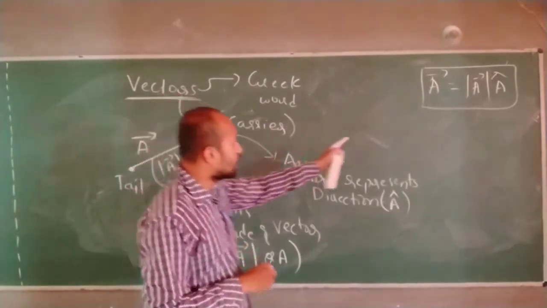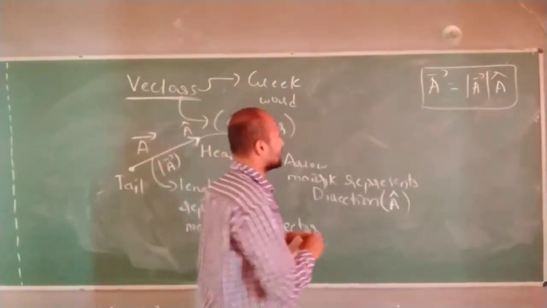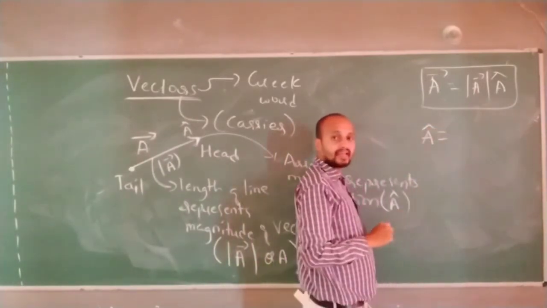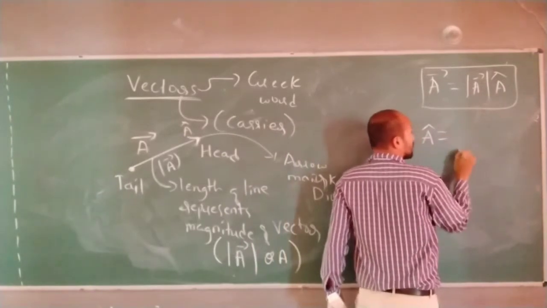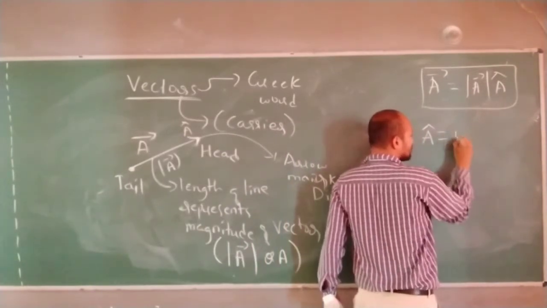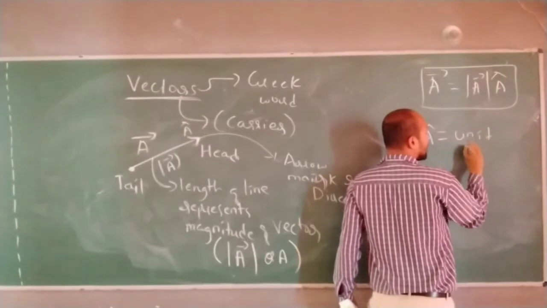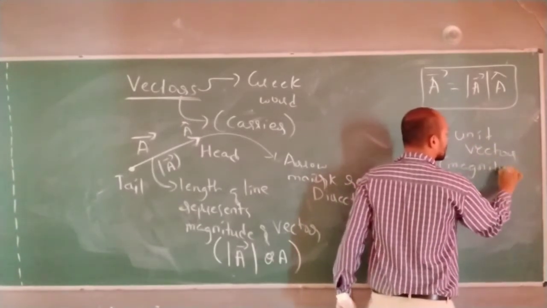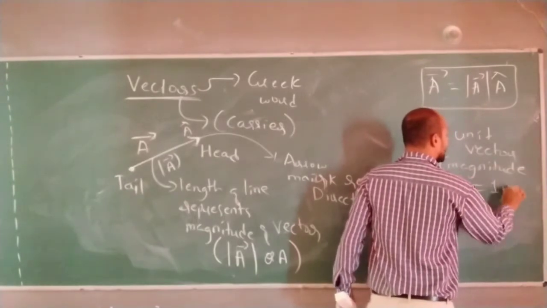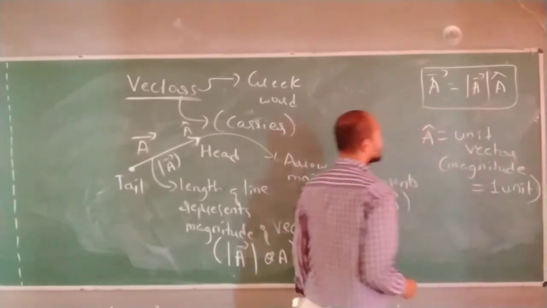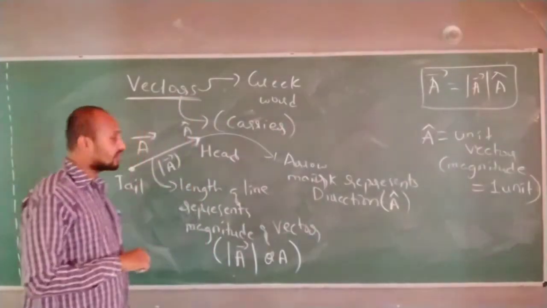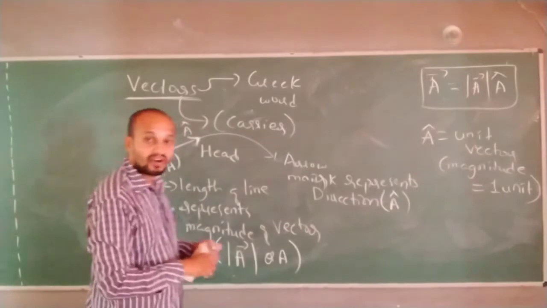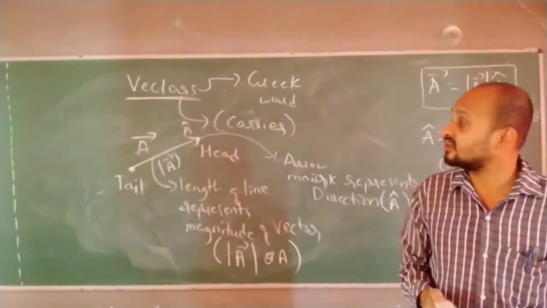So, one definition I give. What is A cap? A cap is nothing but a unit vector. What do you mean by unit vector if I ask? Its magnitude is 1. Its magnitude value is 1 unit. So one thing I can say, for every vector A, there is a unit vector.